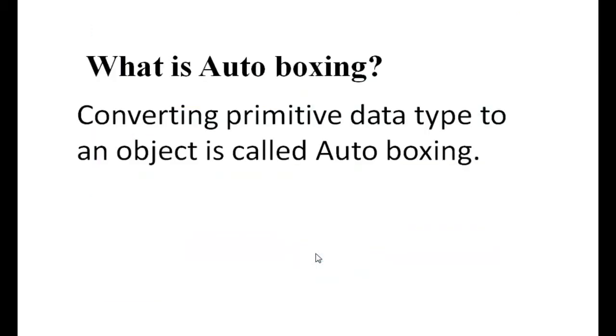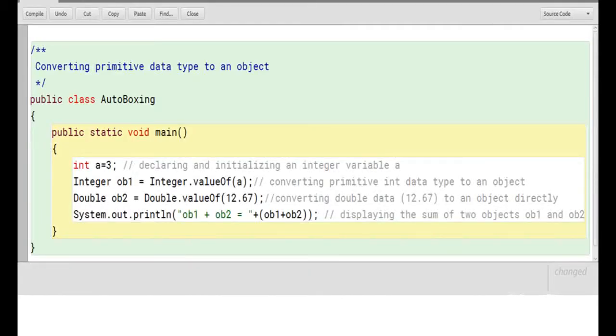Now let us understand what is autoboxing. Converting a primitive data type to an object is called autoboxing. Let us understand using Java code. The code on the screen shows how to convert a primitive data type to an object.